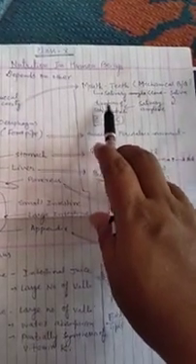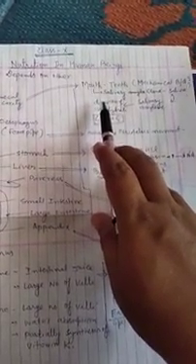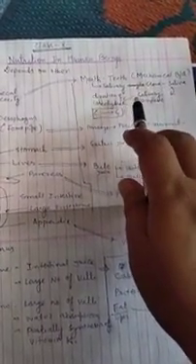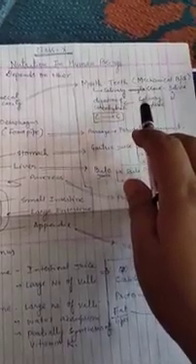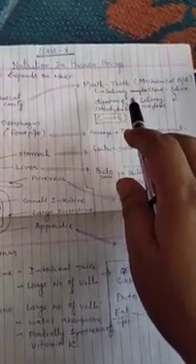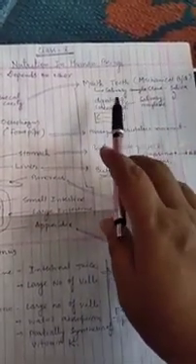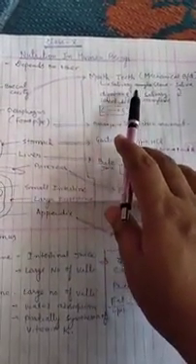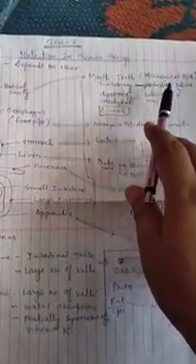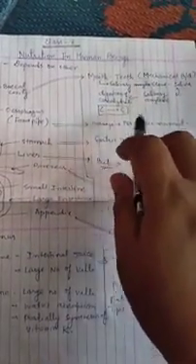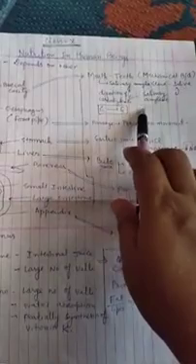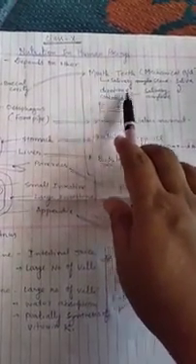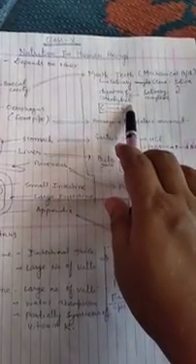The buccal cavity also contains the tongue, and the tongue helps in mixing saliva into the food. The tongue is a muscular organ, and it also contains taste buds. And in the buccal cavity there are three pairs of salivary glands which secrete saliva. Saliva contains salivary amylase, and salivary amylase digests carbohydrate.